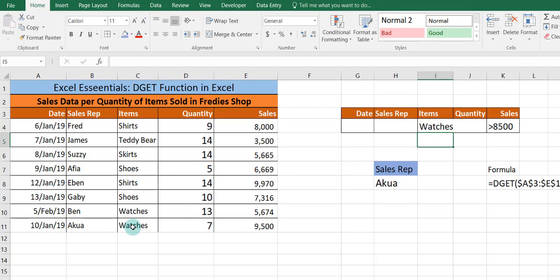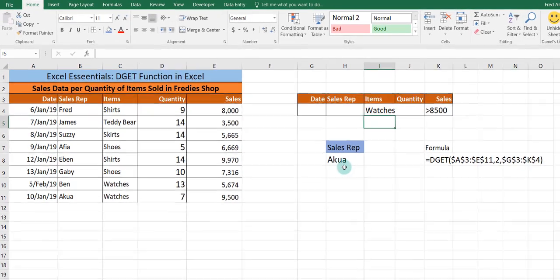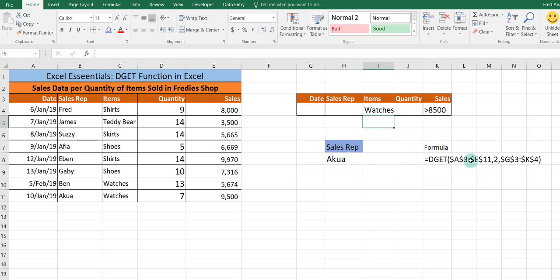So you can see for watches, Equia did sales of 9,500, which is above 8,500, and this is the DGET formula. So you can see that the first part is the database, the second part is the condition, that's what we are interested in, and the last part is the criteria.